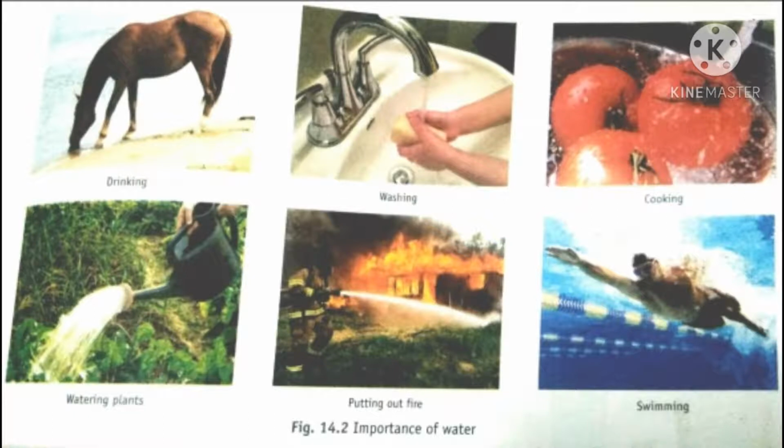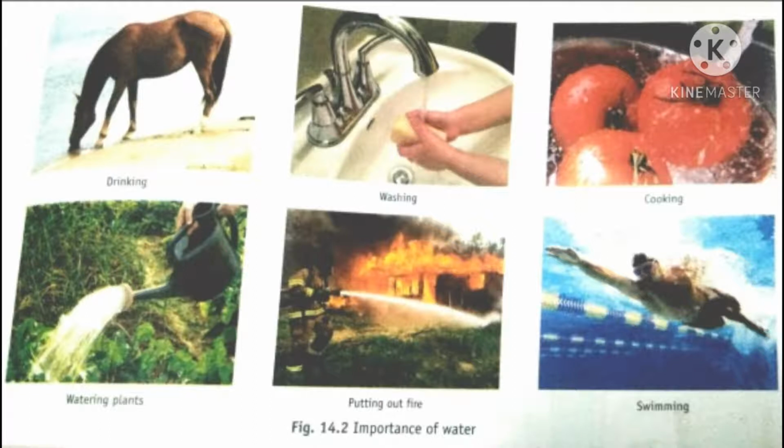Water also regulates the climate of the place and provides homes to many animals, like fish, isn't it? That means it gives a place to most of the water animals.